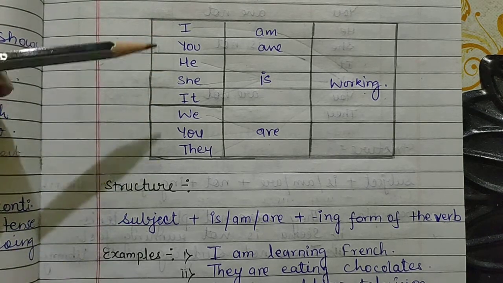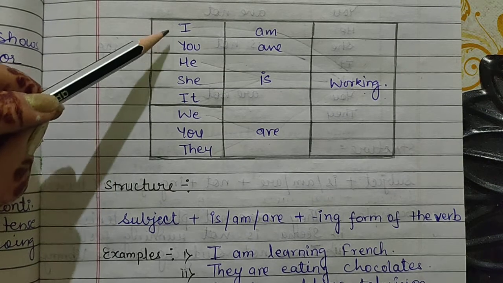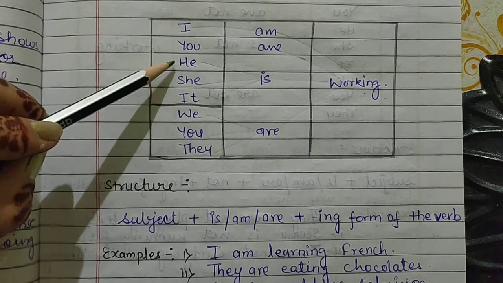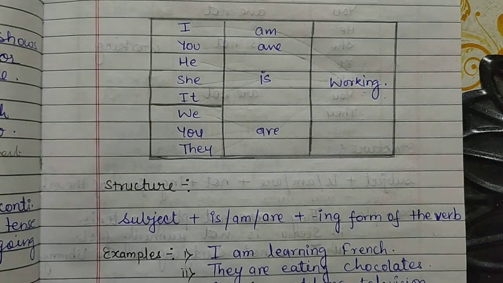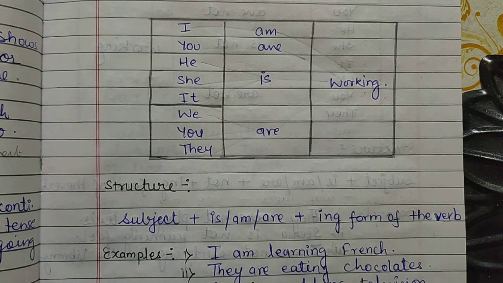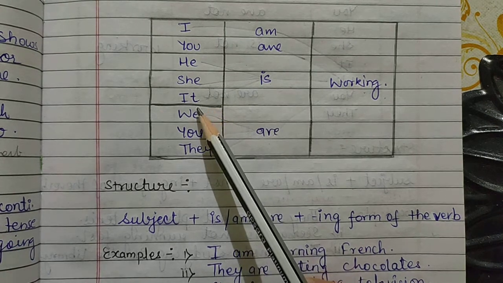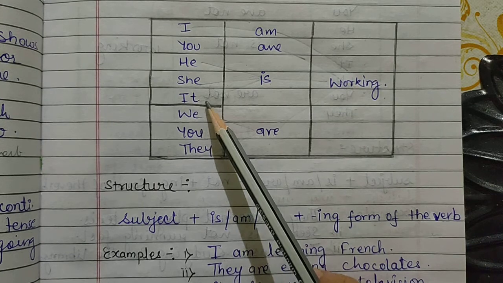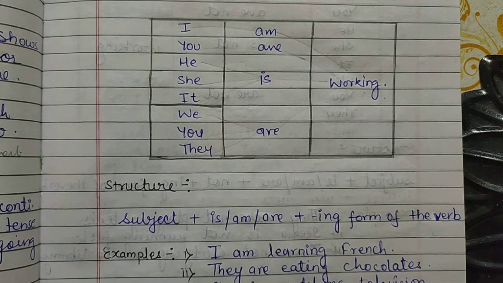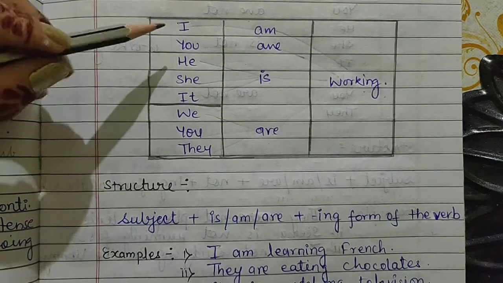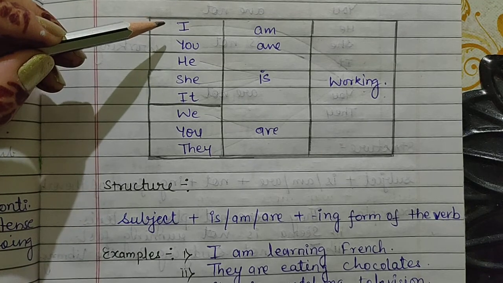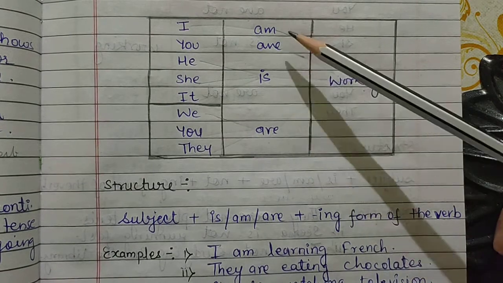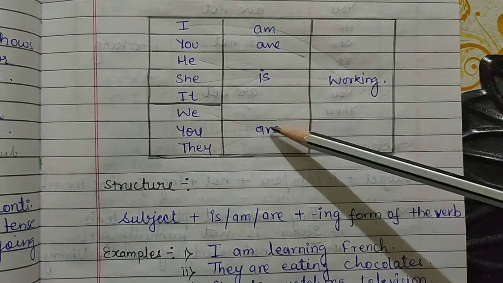In the place of he and she, you can write somebody's name also, a boy or a girl. In the place of it, you can write any non-living thing's name, or any animal's name also. So you will choose the subject according to you, but when you choose the subject, you have to be very careful about the second column, where I have written am, are, is, and are.